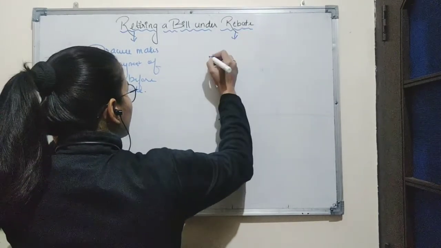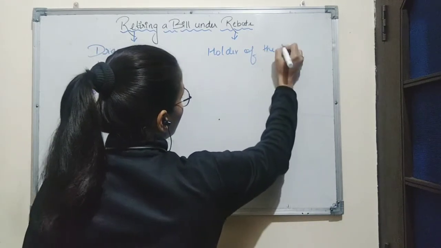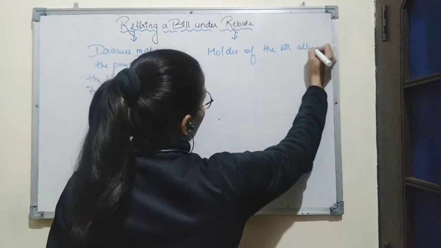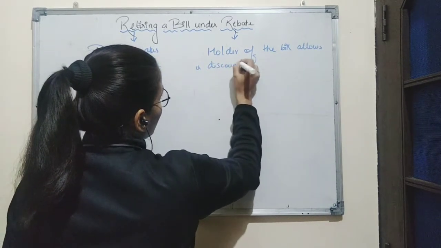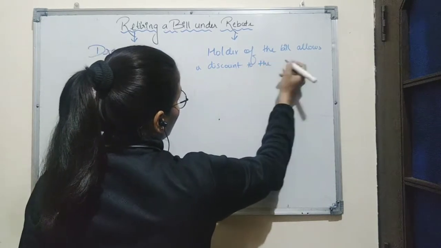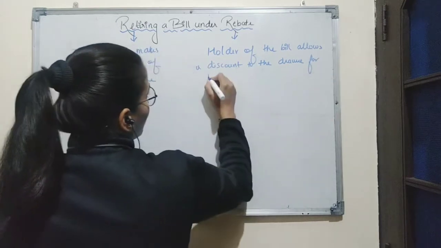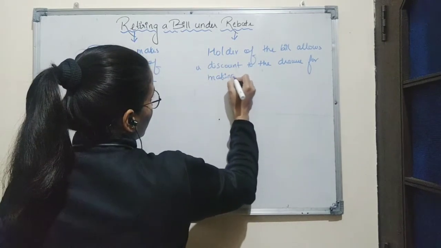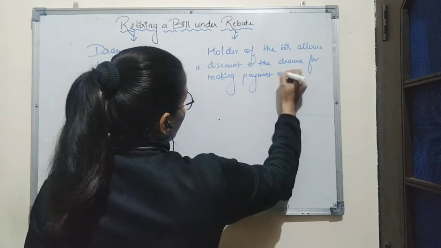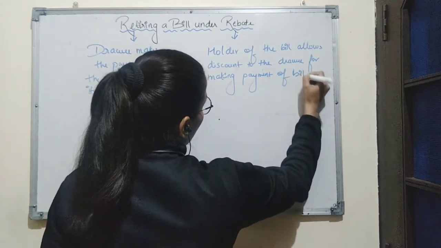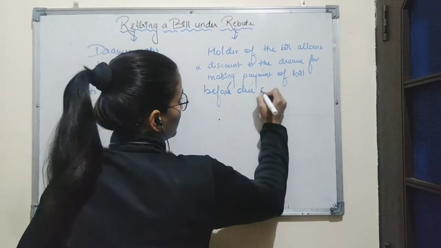So rebate is when holder of the bill allows a discount to the drawee for making payment of bill before due date.